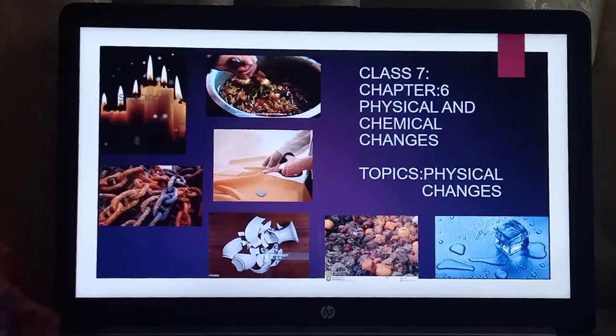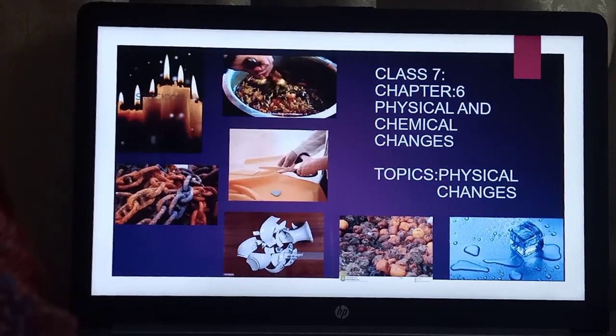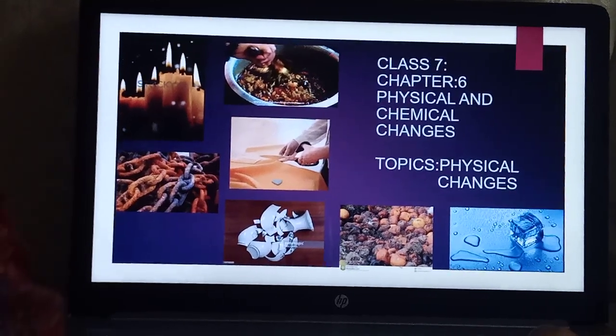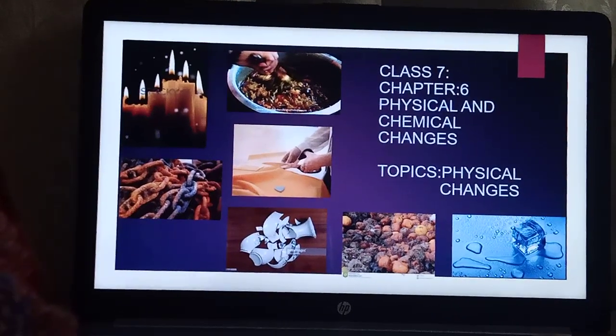In this session, we are going to study chapter 6, physical and chemical changes. And in today's lecture, we are going to cover the topic physical changes.